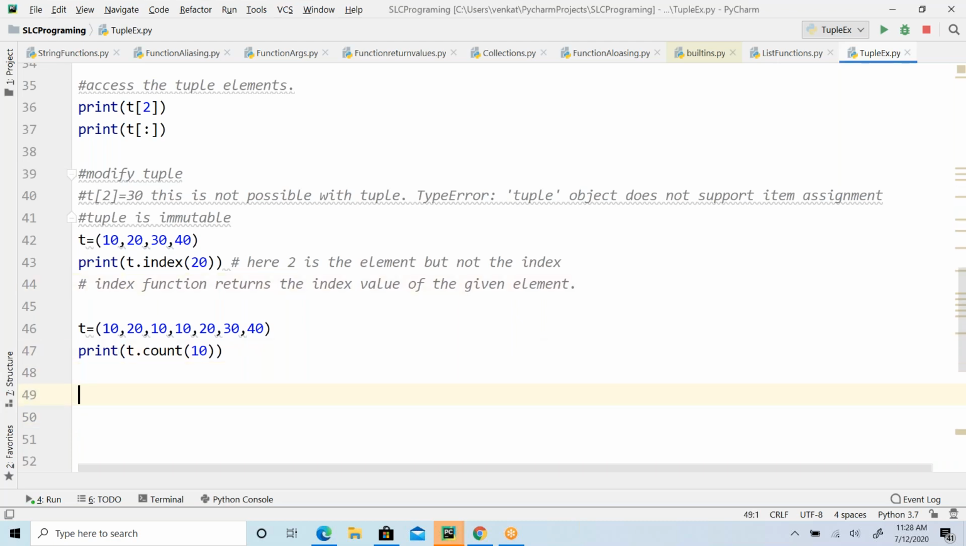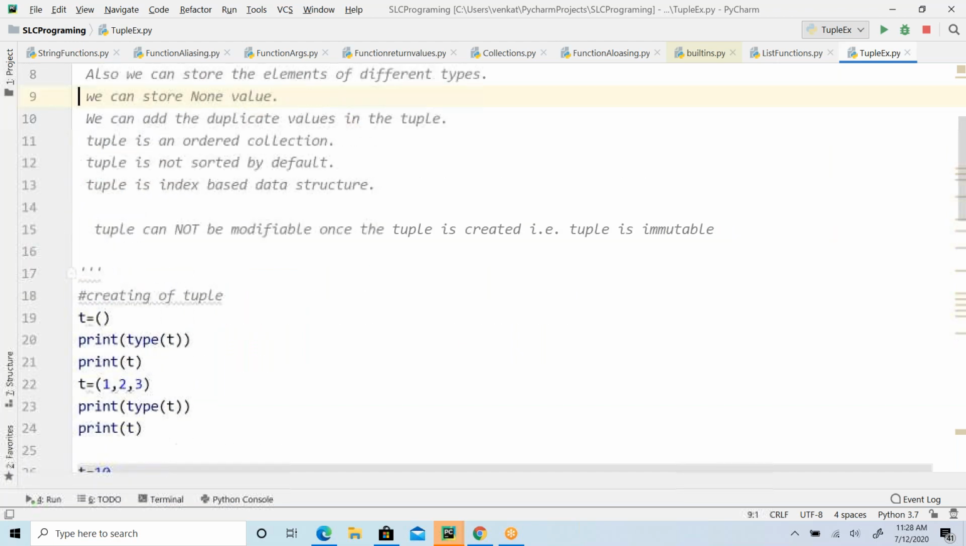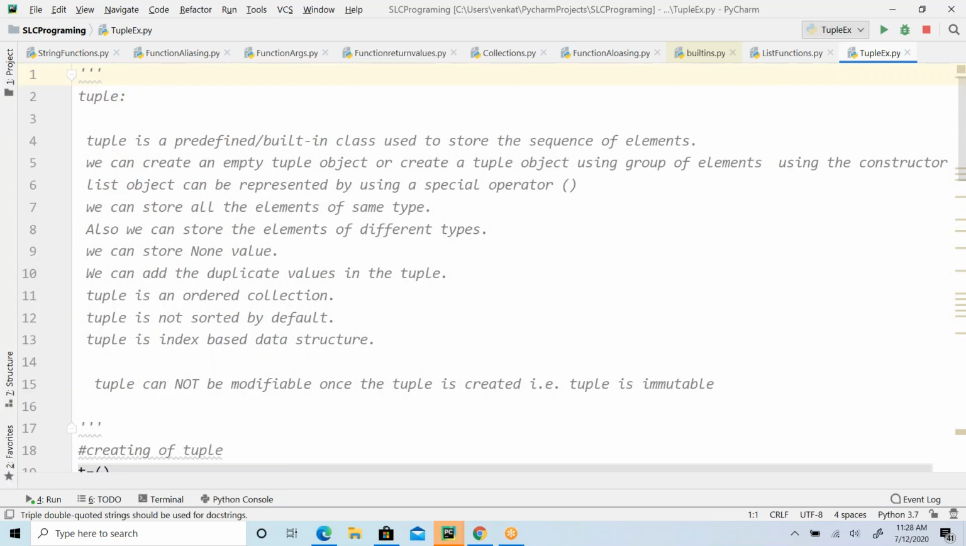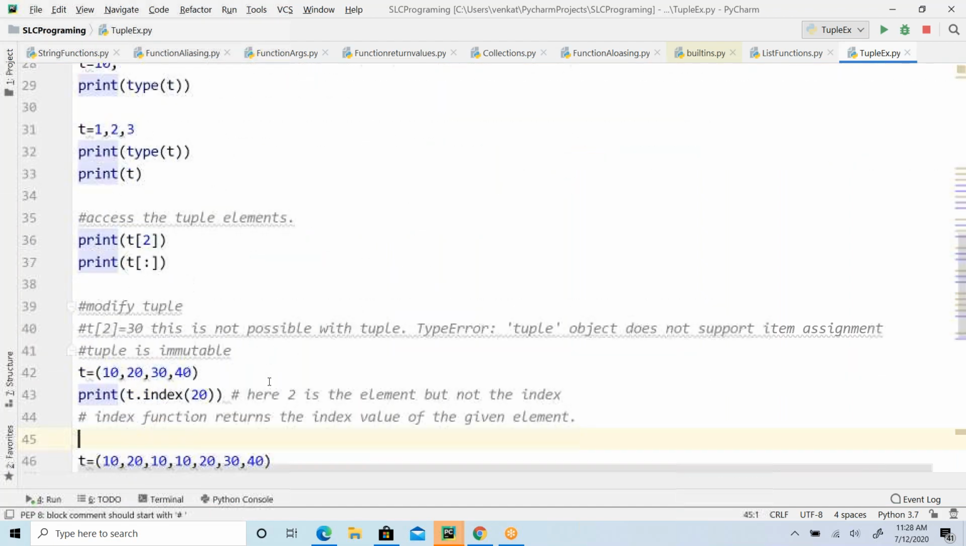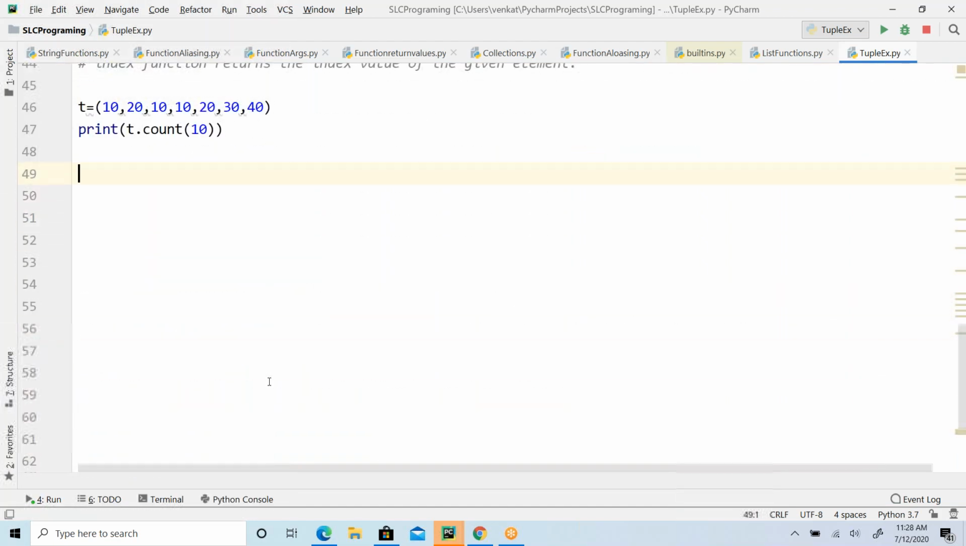The same thing happens in the case of manipulation also. If you have two tuples, you can perform arithmetic operations like plus and multiplication. Plus is going to combine, multiplication is going to repeat. So you can follow the same thing for tuples also. Nothing great other than this. You can apply sorting also.